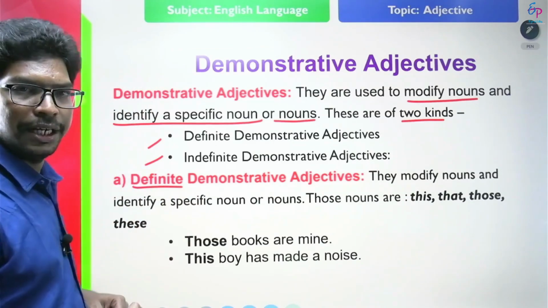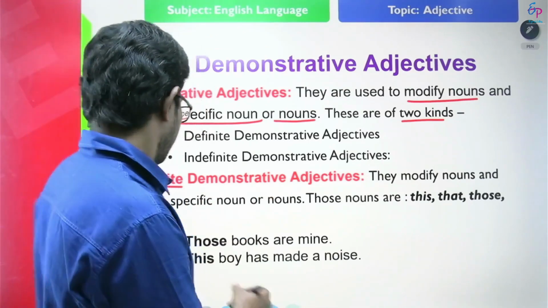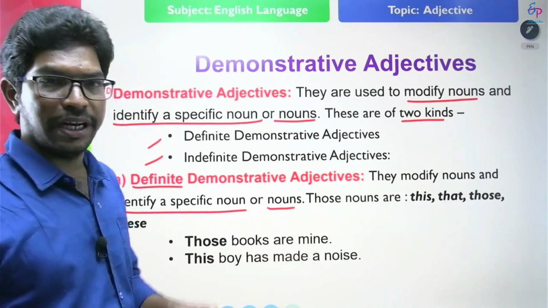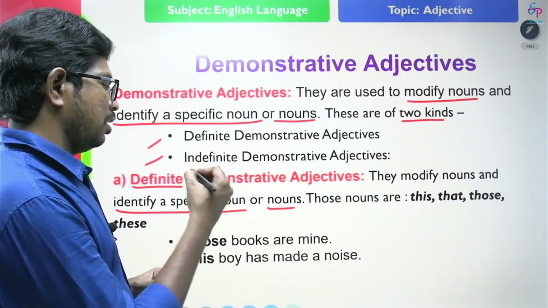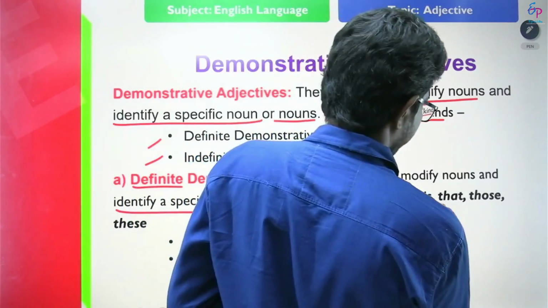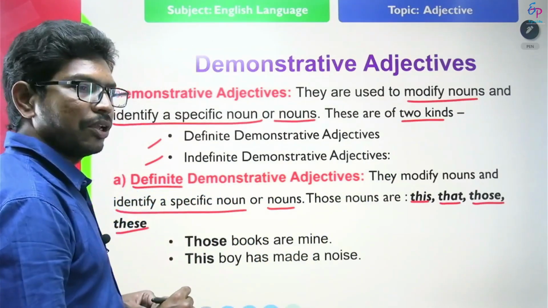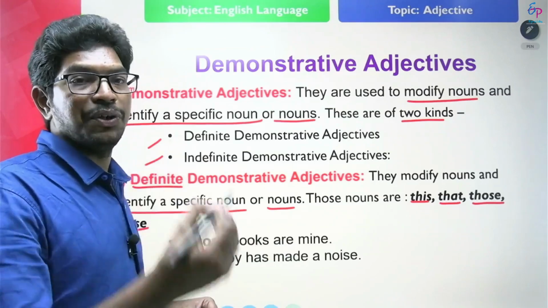Definite means clear, right? Definite, sure. So definite demonstrative adjectives identify specific nouns. What are those definite demonstrative adjectives? They are this, that, those, these. So these demonstrative adjectives point out specific nouns.